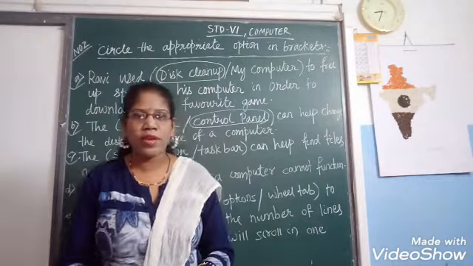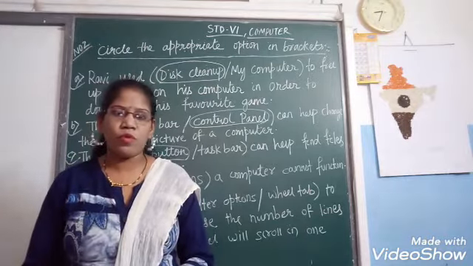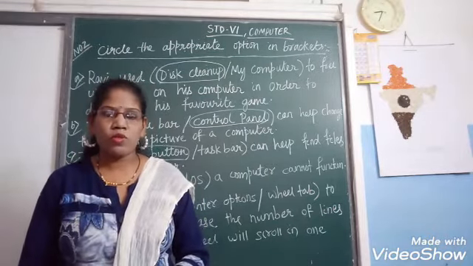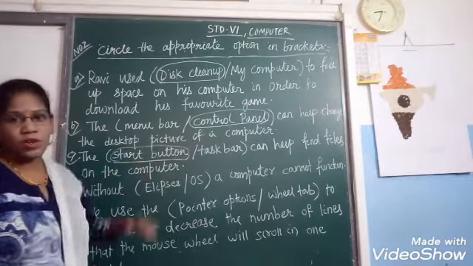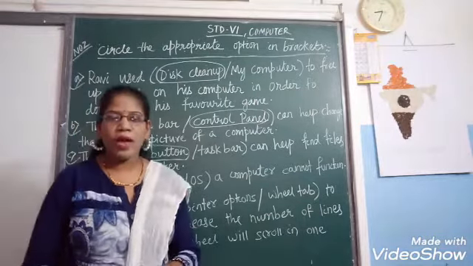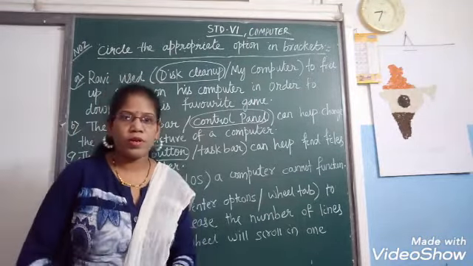Once you click on the start button, you have to type; one blank space will be there. In the search box, you have to type which file and folder you are looking for. Once you type, the file and folder will display on your computer. So where do you have to go? You have to go to the start button to find your files from your computer.